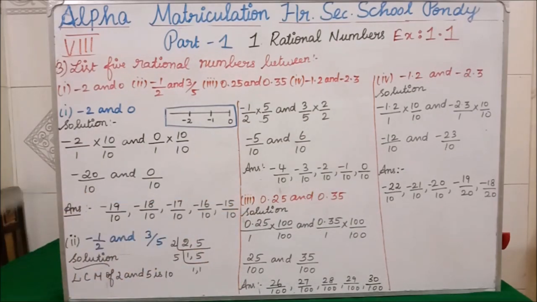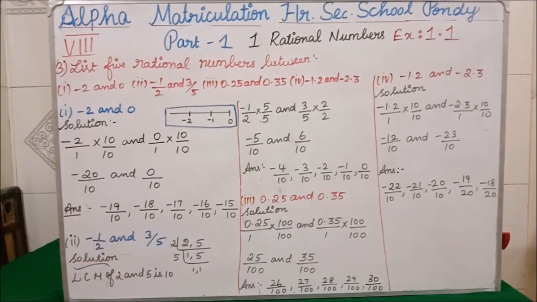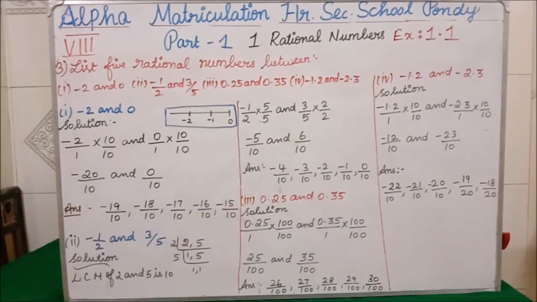So now 0.25 into 100, what is the answer? 25 by 100. And 0.35 into 100 is 35 by 100. So from 25 to 35: 26, 27, 28, 29, 30, 31, 32, 33, 34. So we have 9 rational numbers in between, and among those 9 you can write any 5 rational numbers.